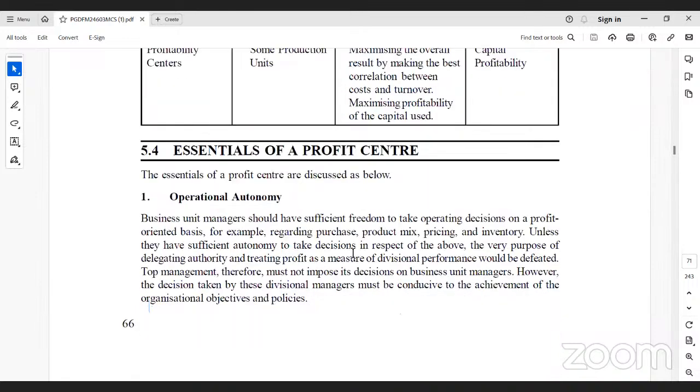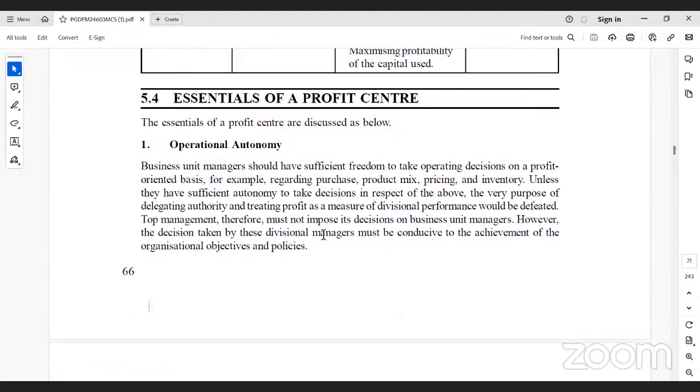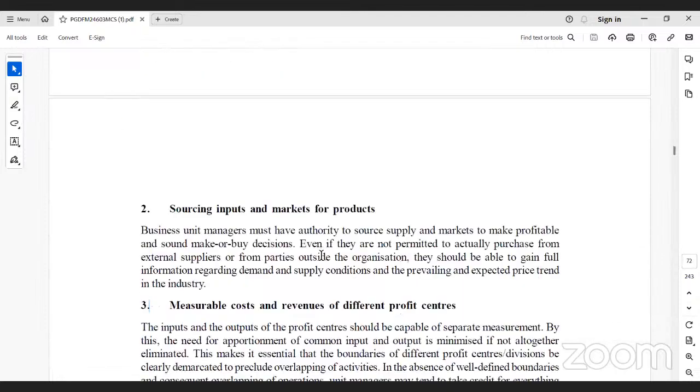So what is the essential of a profit center? The profit center is most essential for organizational autonomy, like the organization has to take its own decision making. So the firm takes decisions, for example, on recording purchases, production mix, pricing and inventory. Nothing but the four Ps: price, production, place, and inventory.